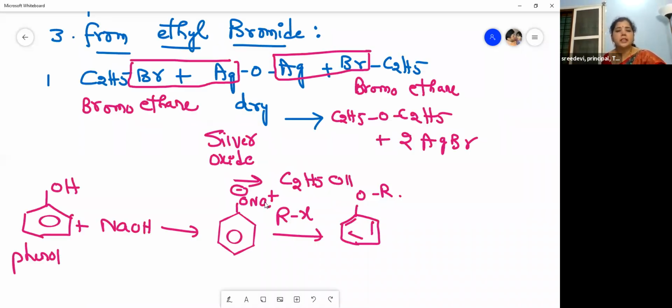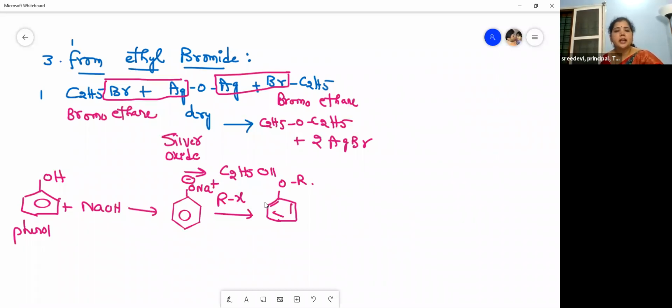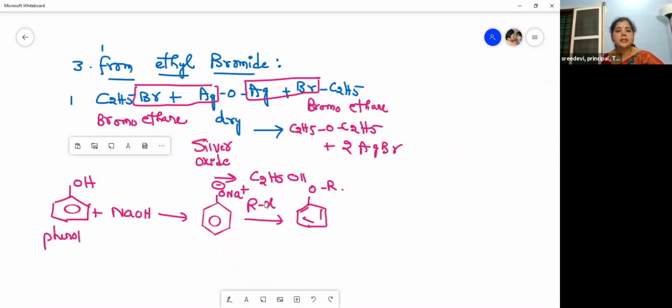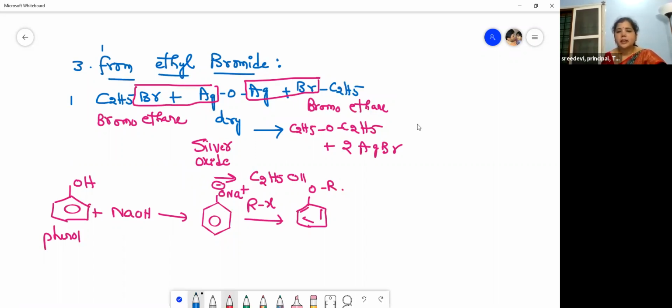The next preparation is from ethyl bromide. When ethyl bromide is treated with dry silver oxide, we get diethyl ether.